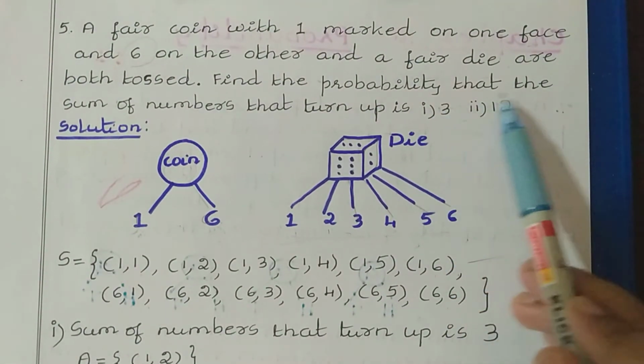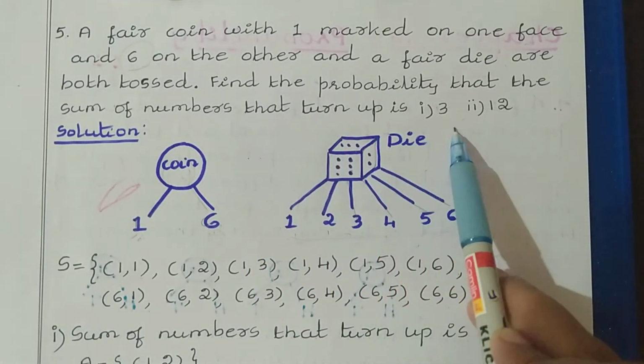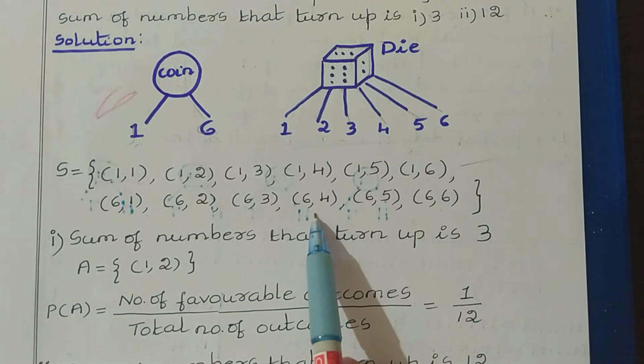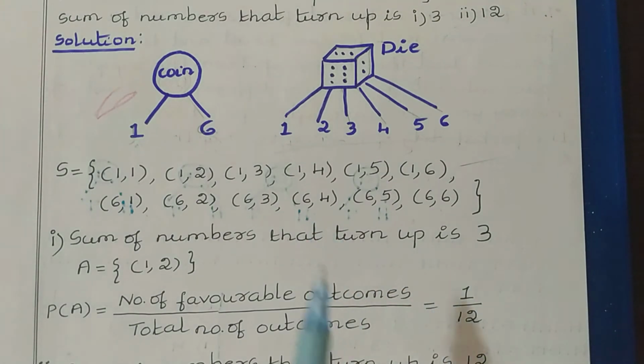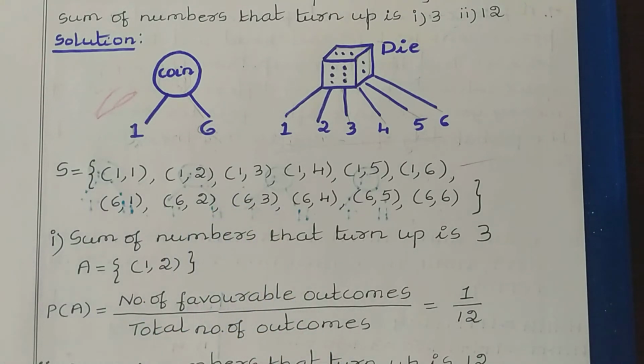Find the probability that the sum of the numbers that turn up is 3. Means from these outcomes we have to check if we add the two numbers whether we are getting 3 or not. For which outcome we are getting 3, that we need to find. So such outcomes we have to take for the first event. So the sum of numbers that turn up is 3. Let us take this as event A.